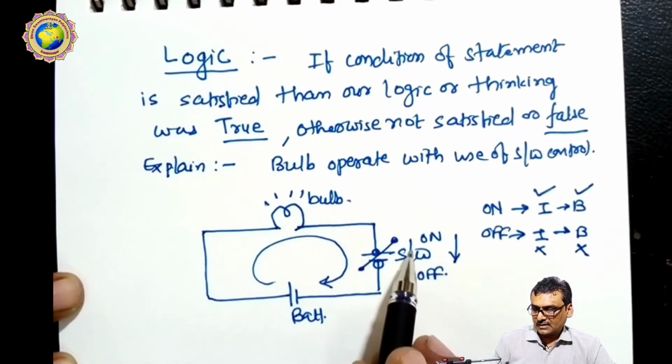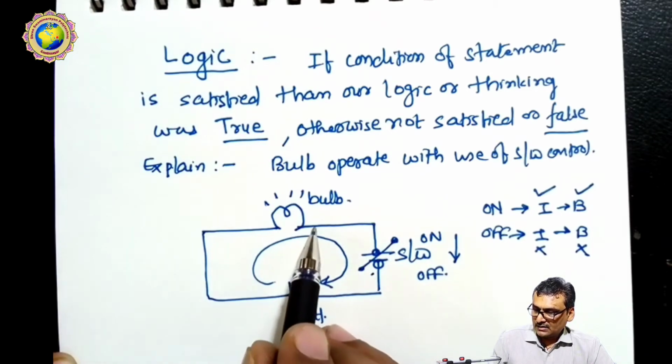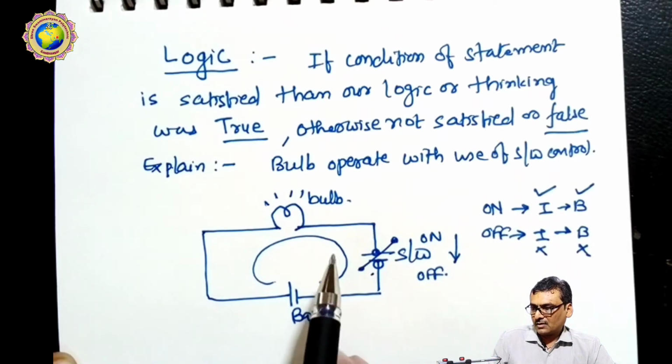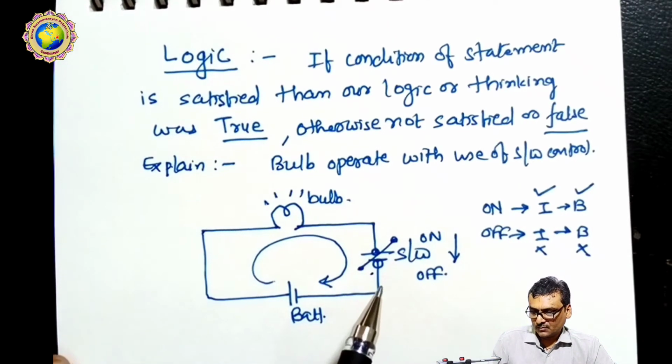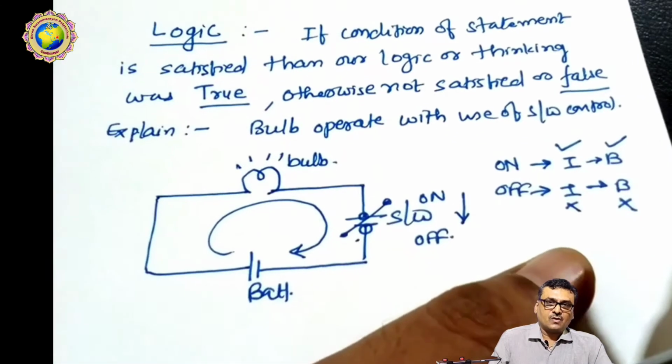So this simple example shows that there are two logic states. Using this switch we can control the bulb in off mode and on mode, or brighter mode and lighter mode. This logic can be implemented in our computer systems or electronic systems also.